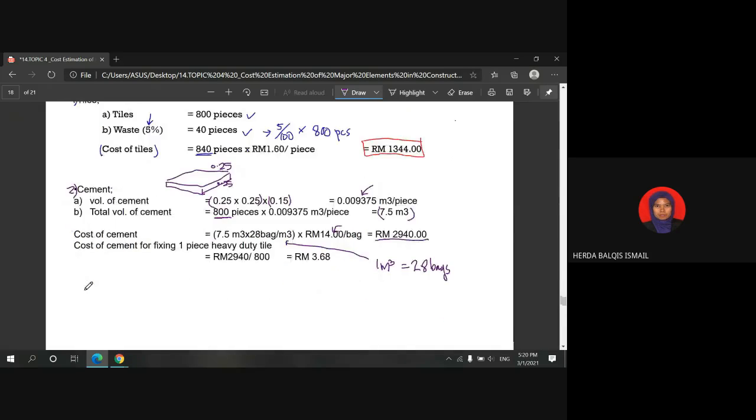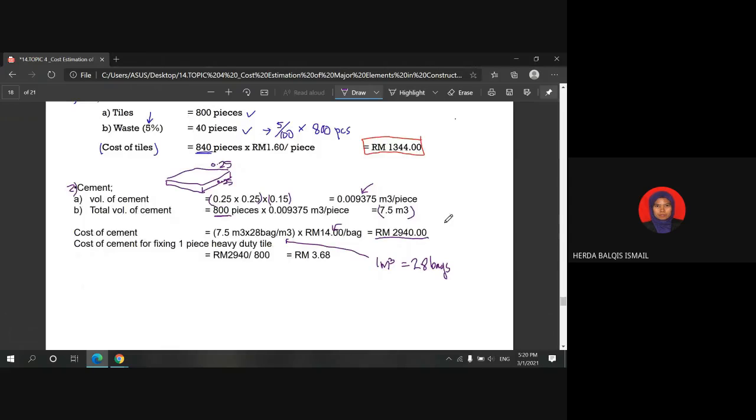So this one is for 800 pieces. So in order for you to calculate cost of cement for only one piece of the tiles, you divide with the number of the tiles. Okay.